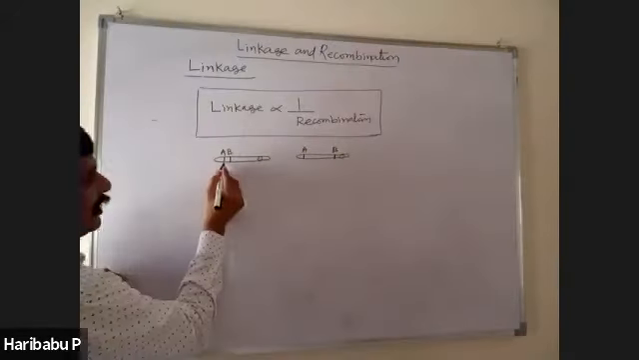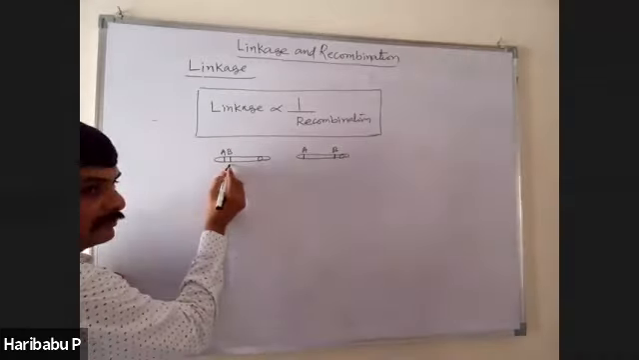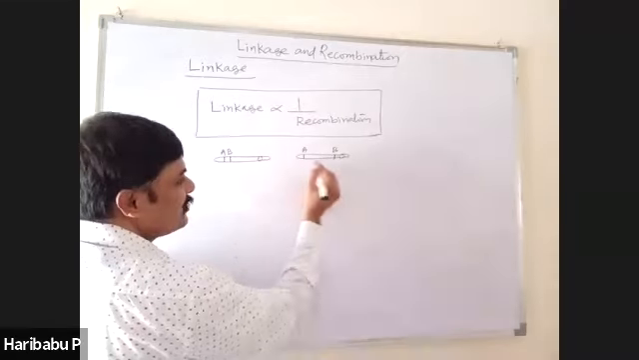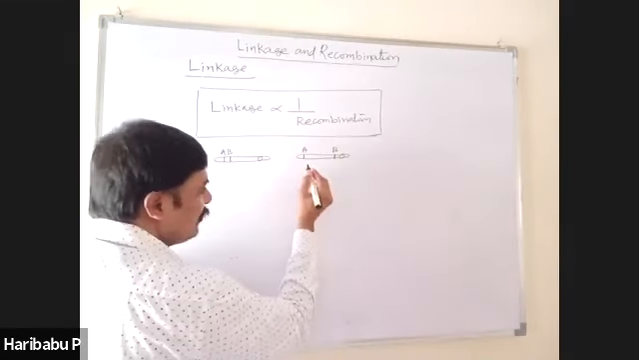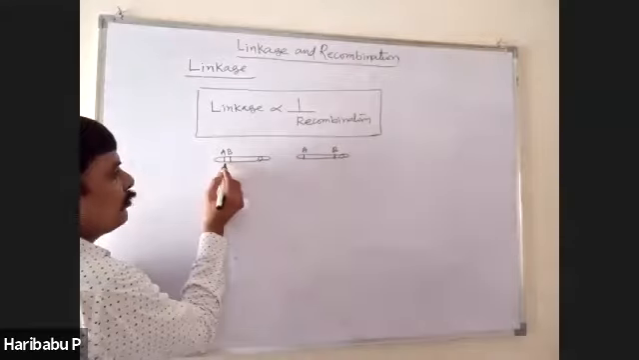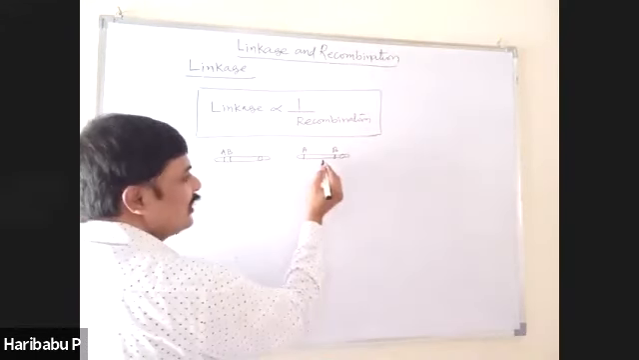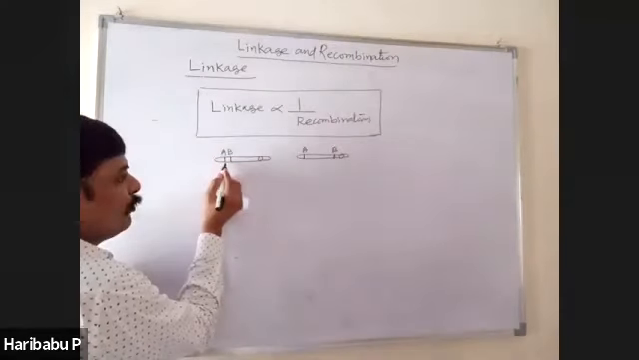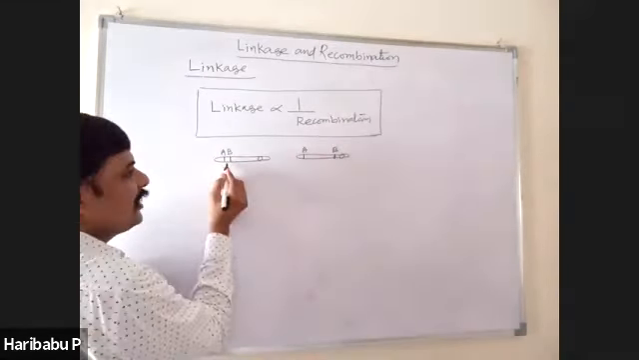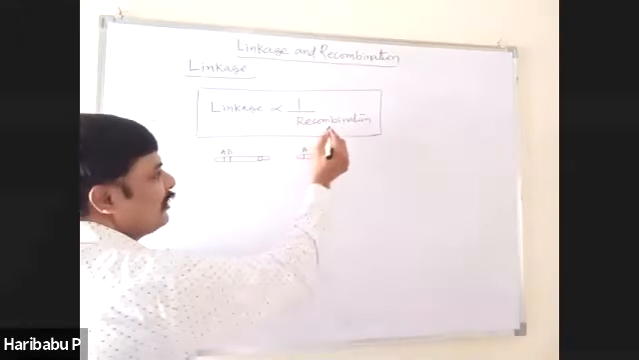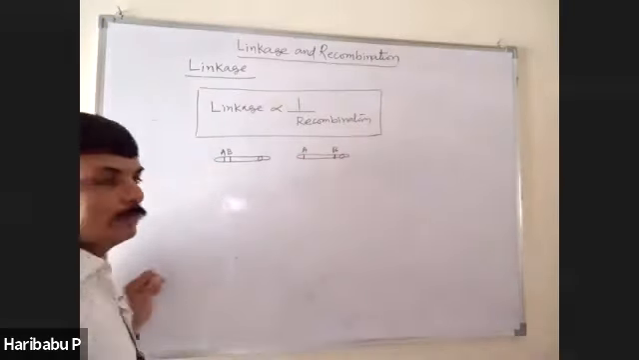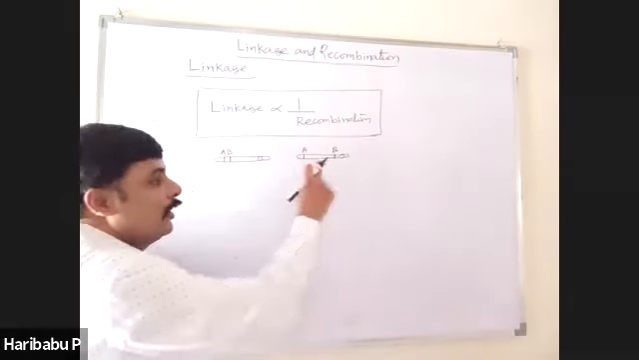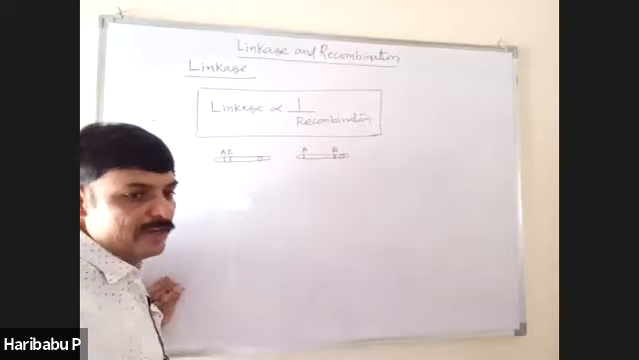Here the genes are closely placed, tightly linked. Here the genes are distantly placed, loosely linked. That means here it is more linkage, here less linkage. I think you got it right. So here the genes show more linkage. The possibility of recombinations is very low. Very low recombinations are produced here. Here very high recombinations are produced.